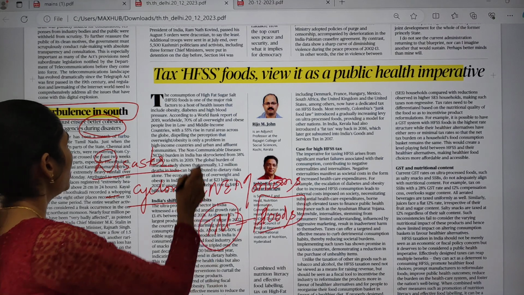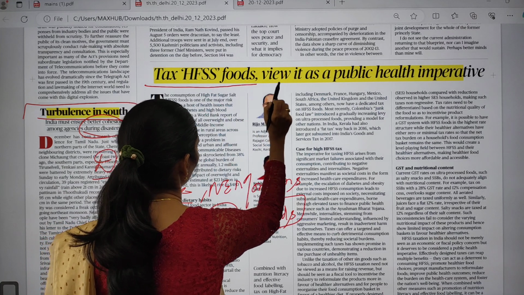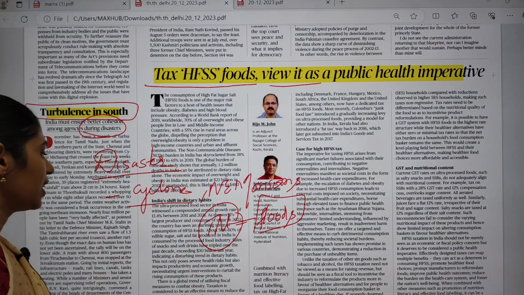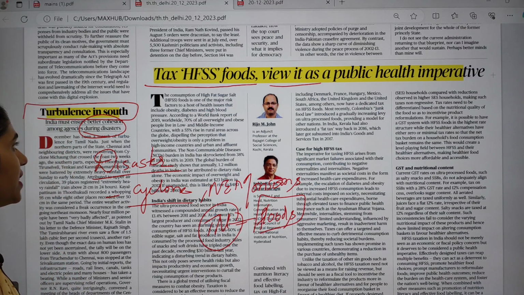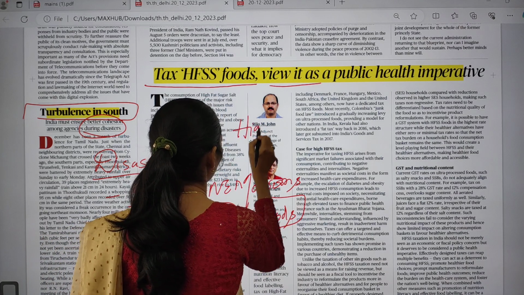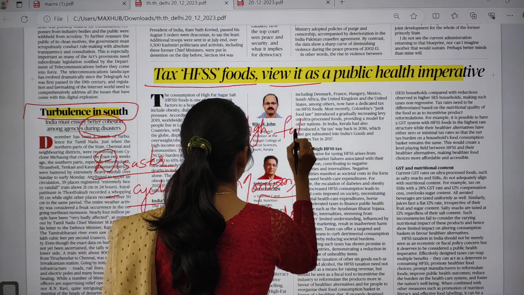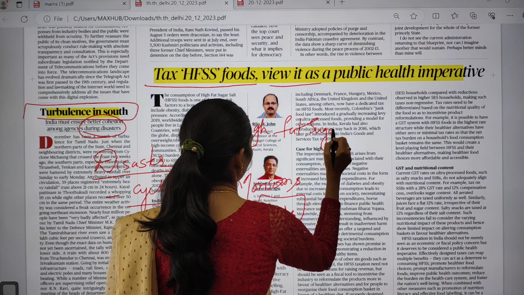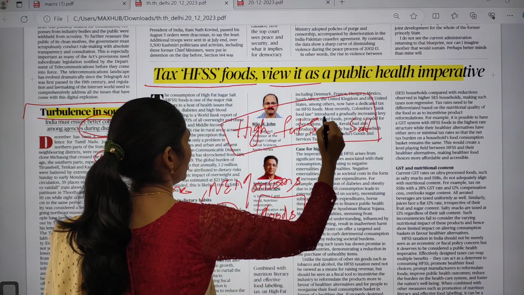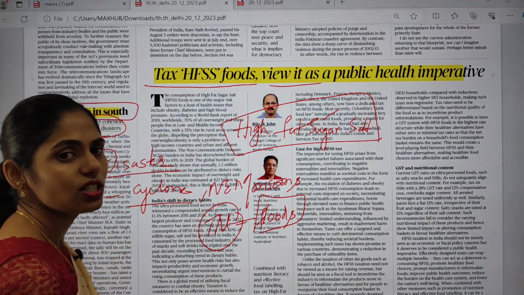The next one is 'Tax HFSS foods', viewed as a public health imperative. This article is talking about HFSS, that is nothing but high fat, sugar and salt foods. They have high fat, high sugar and high salt levels.